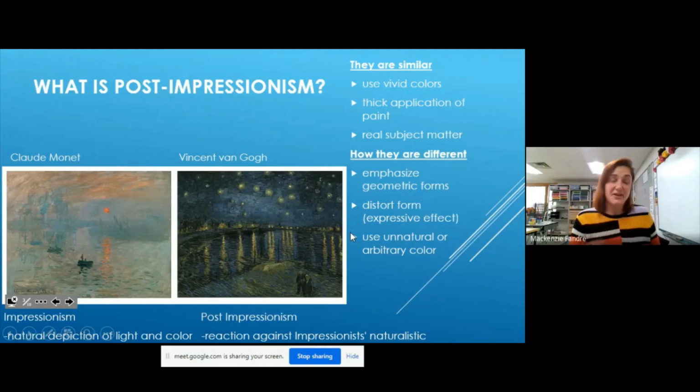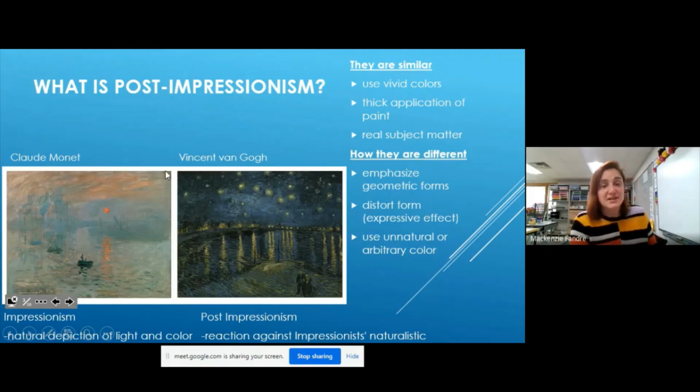And another thing that's a little different from post-impressionism is the fact that they used unnatural or arbitrary colors, so not realistic necessarily, all right? We know that the stars in the sky are little tiny blips of white, but you can even see in Van Gogh's painting right here that they look like they're glowing and they're big and they're yellow, so they made them a little bit more not realistic, all right?